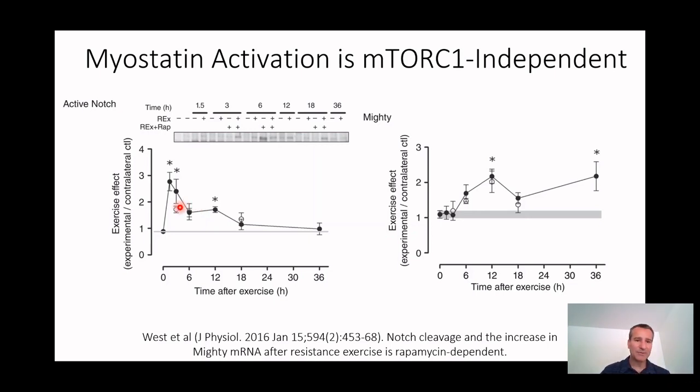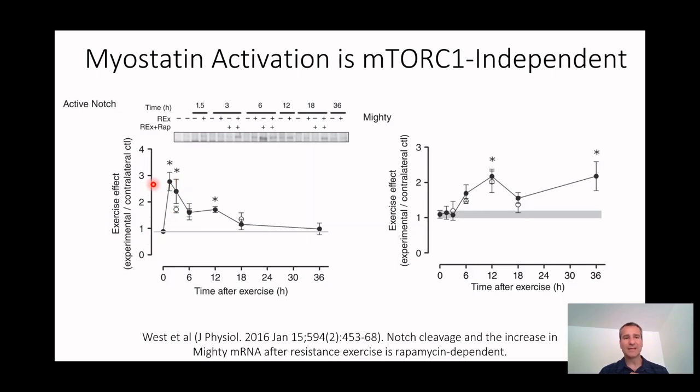And if you look at what happens with rapamycin, rapamycin really doesn't have a dramatic effect on it. The rapamycin dot at 6 hours is in exactly the same place as the control dot, again suggesting that mTOR maybe plays a role at the initial part, but we don't really think it's a dramatic role.